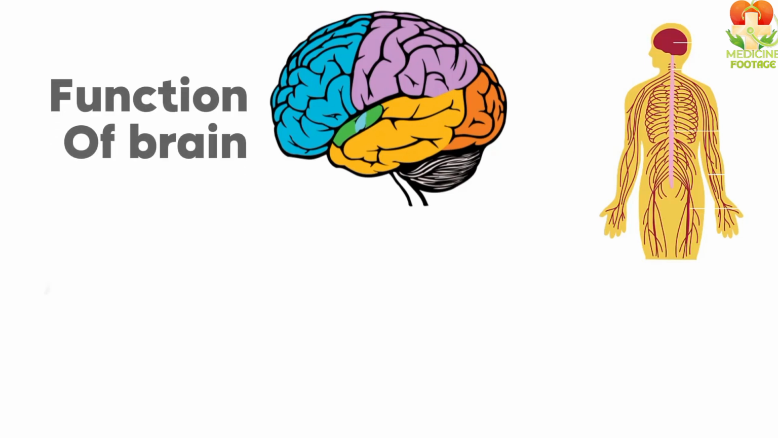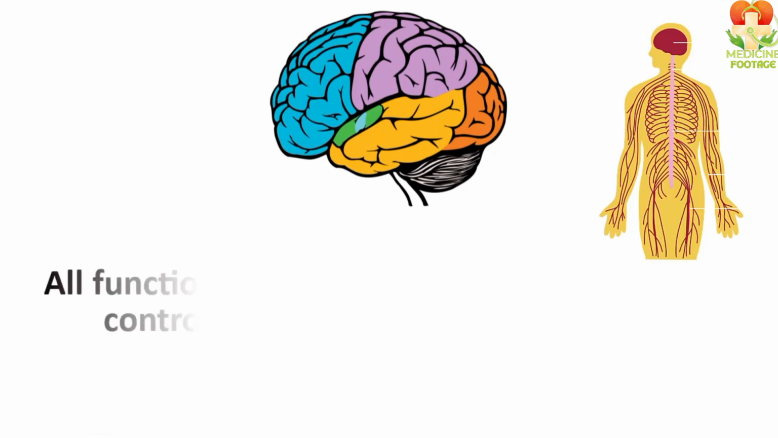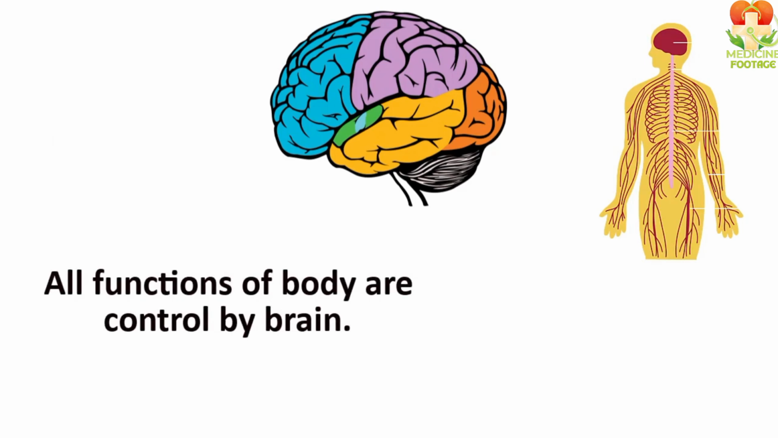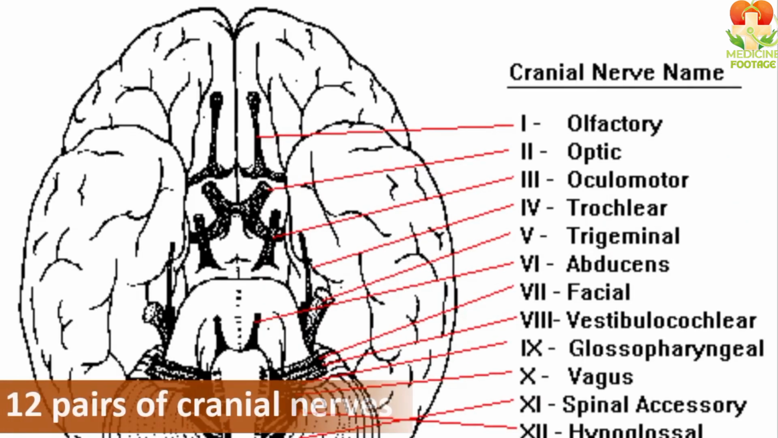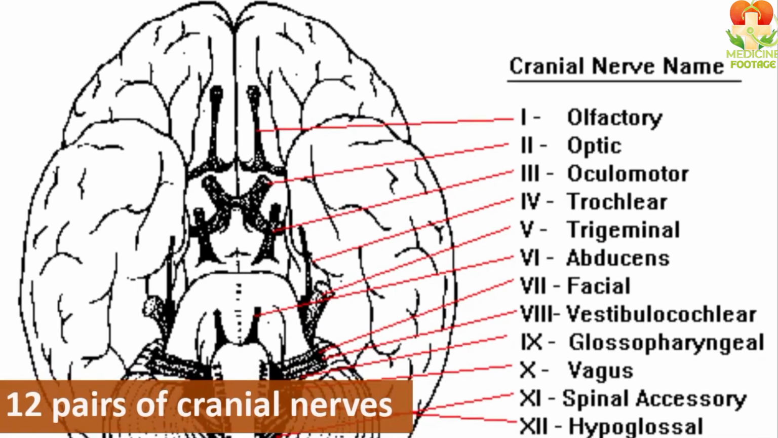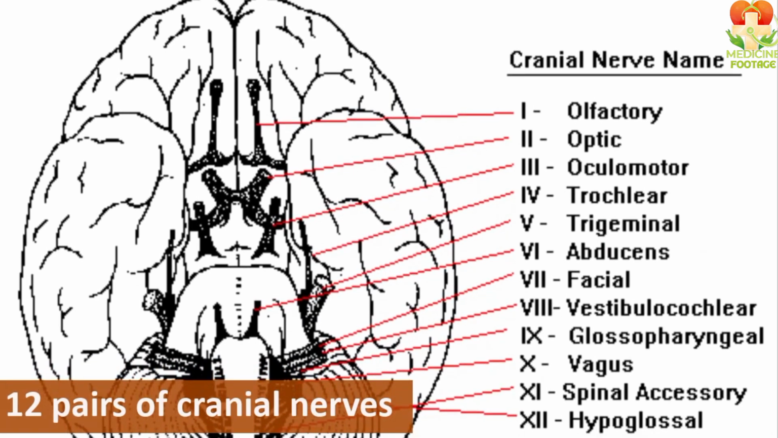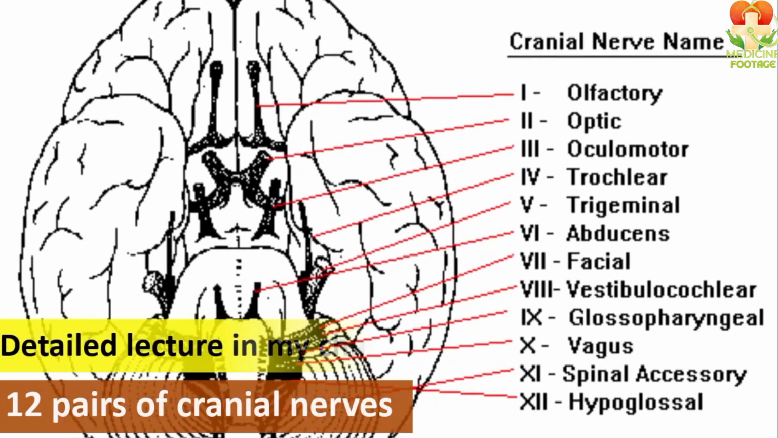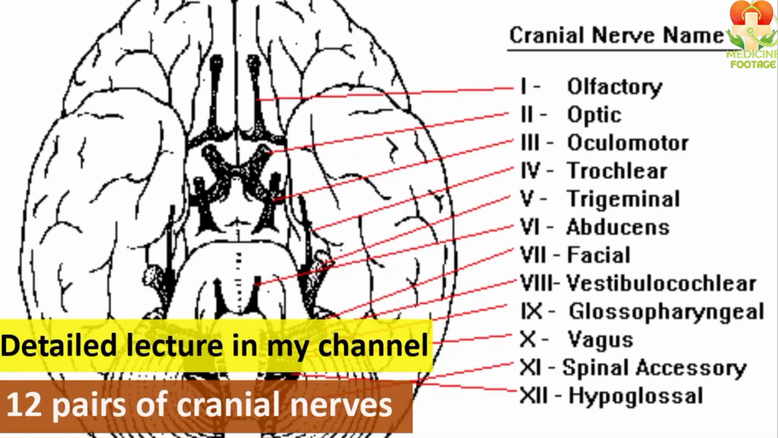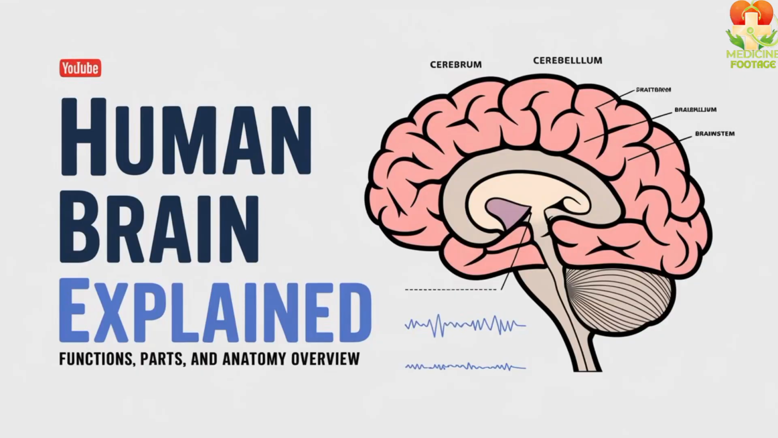Let's talk about the functions of the brain. All functions of the body are controlled by the brain, such as respiration, blood pressure, digestion, and more. Now let's talk about nerves. Nerves of the brain are called cranial nerves. The brain has 12 pairs of nerves. If you want a detailed lecture on the brain, I've already made a video about it. You can visit my channel to watch it, and I'll provide the link in the description.